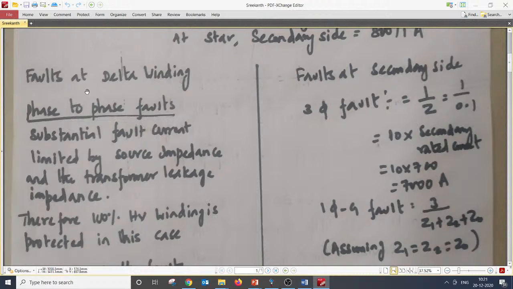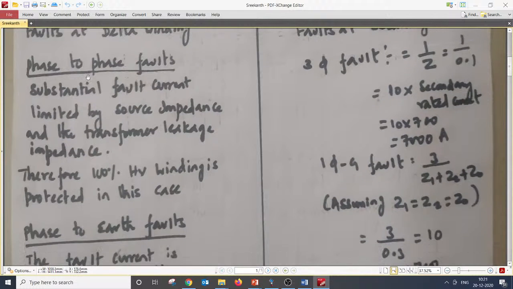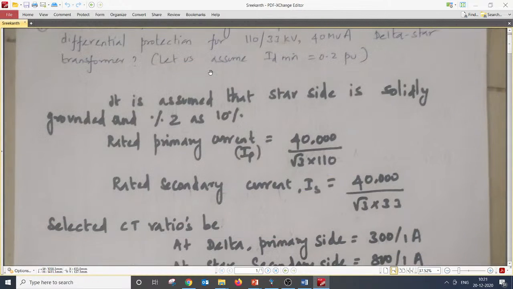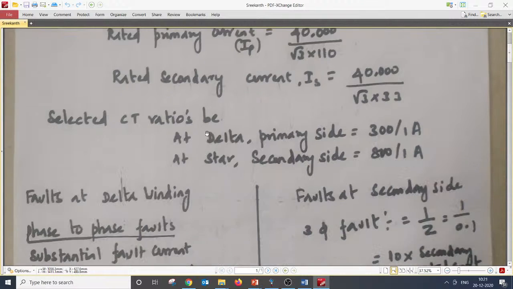So if he looks at a fault at the delta winding, that's the HV winding he is taking for case 1. If case 1 is HV winding and is delta, if there is a phase to phase fault, there is a substantial fault current limited only by the source impedance and the transformer leakage impedance. Therefore, 100% of HV winding is protected in this case. He is talking about differential. That's true. I guess last week also I gave the same answer.